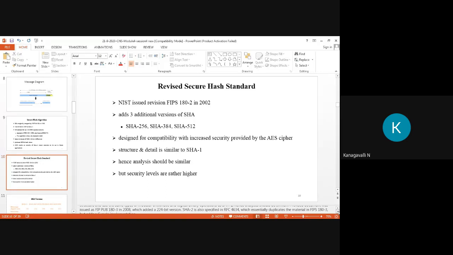It is also specified in RFC 4634. In 2005, NIST announced the intention to phase out approval of SHA-1 and move to reliance on the other SHA versions by 2010. These all provide authentication, but the security levels are higher, right?